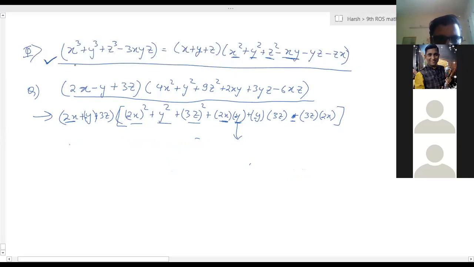So this is the expression. In this expression, if we take big X is equal to 2x, big Y is equal to minus y, and big Z is equal to 3z. Okay? So we can write it as 2x plus of minus y plus of 3z.